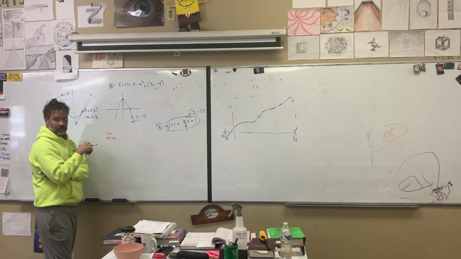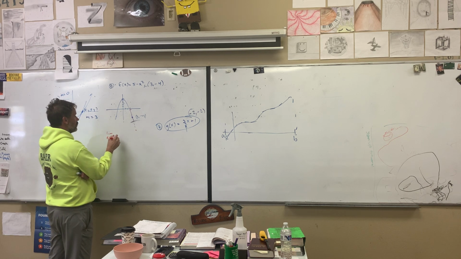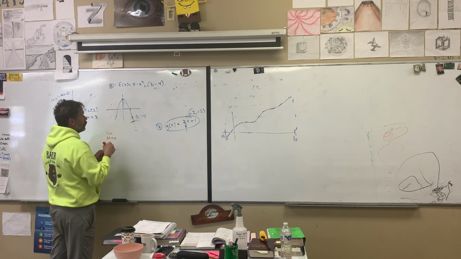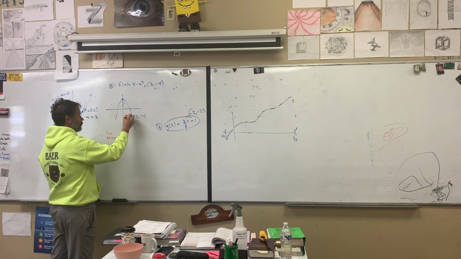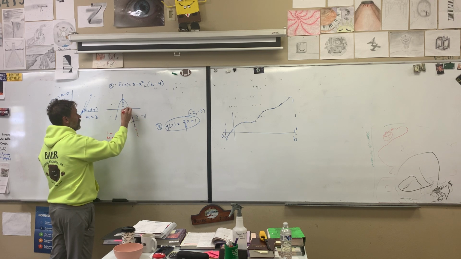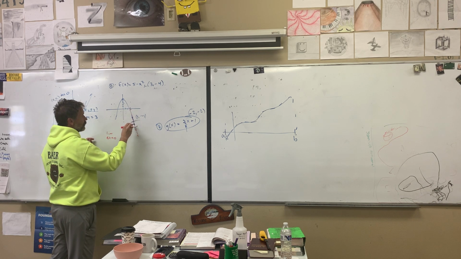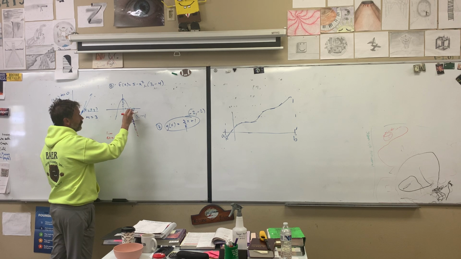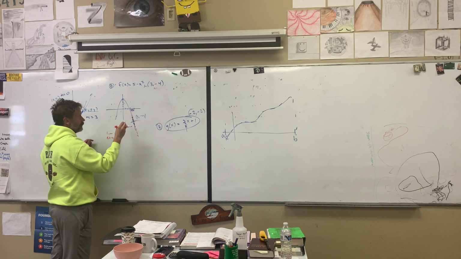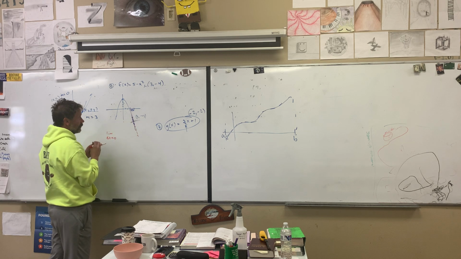That's where x approaches 3. So this is going to be the limit as delta x approaches 0. What we're stating is, here's my point, and then I have another point moving back this direction, which means that from here to here is delta x, and delta x is going to be getting smaller and smaller. Therefore, delta x is going to 0. The change in x is going to 0.